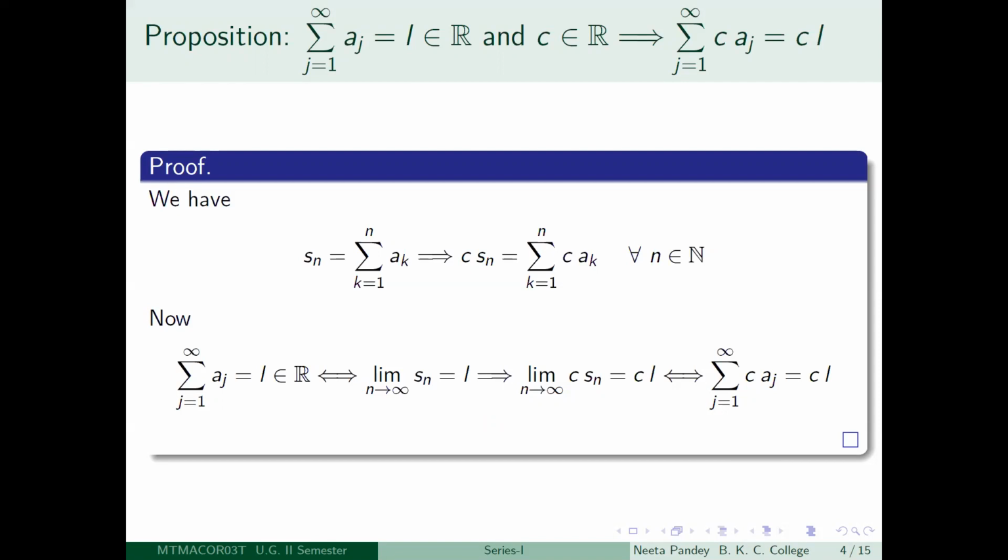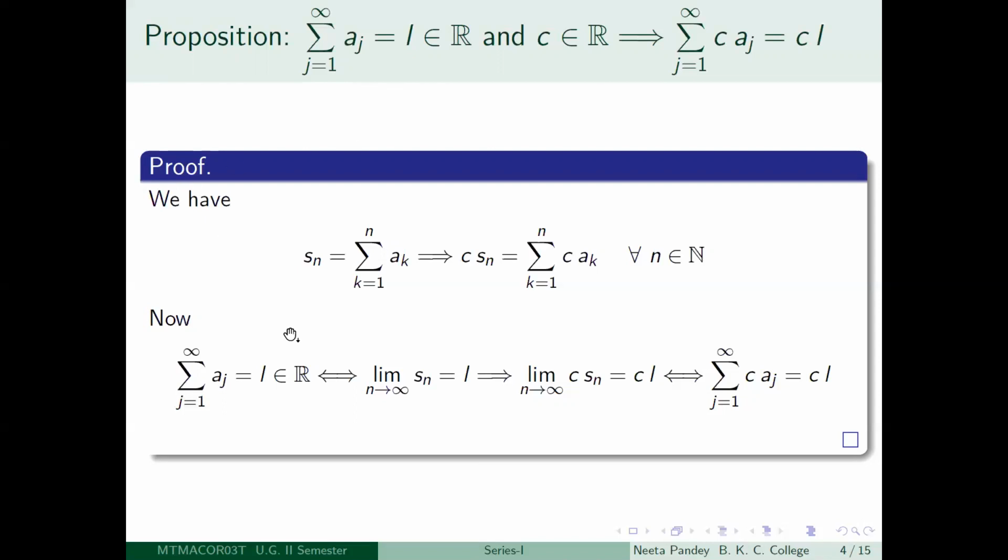So this is quite an expected result, because such a result is true for sequences. All you need is to write down the partial sums of the series summation j equal to 1 to infinity aj and summation j equal to 1 to infinity c aj, and compare them. That will give you the proof. And so you notice that you can always write down the sequence of partial sums, but it may converge or may not converge. That is a different thing altogether.